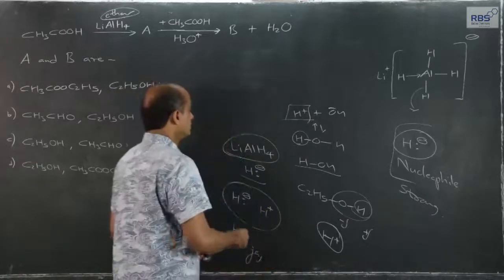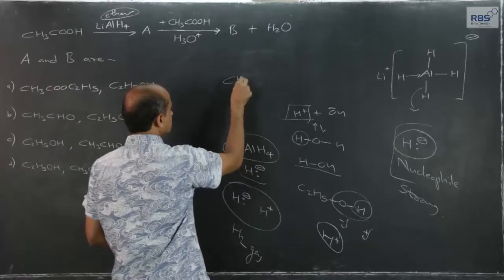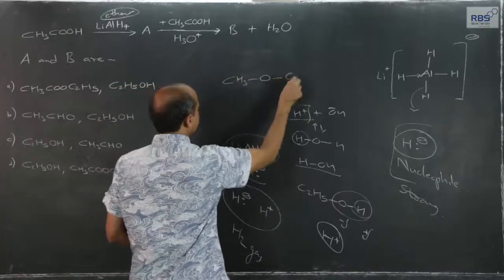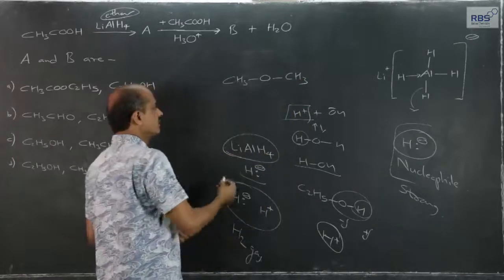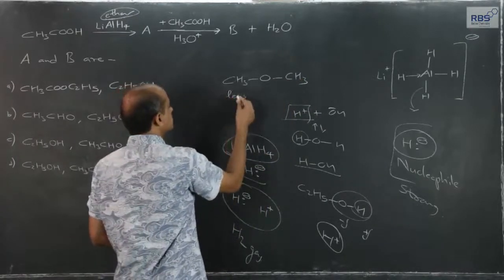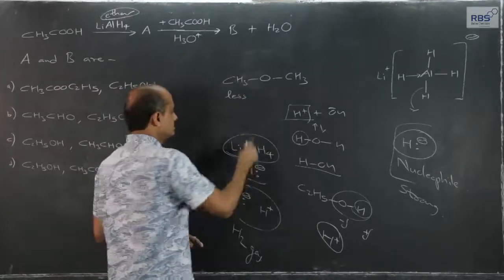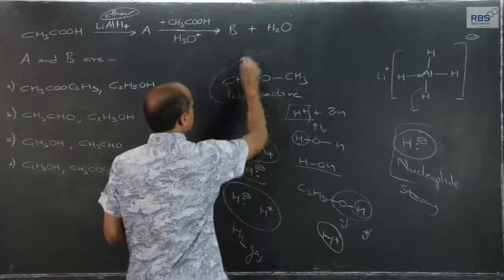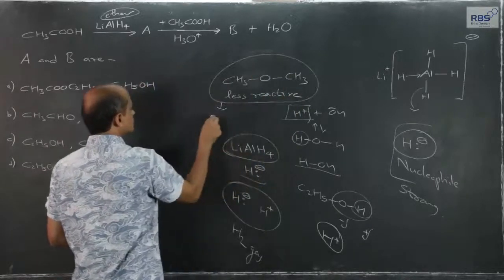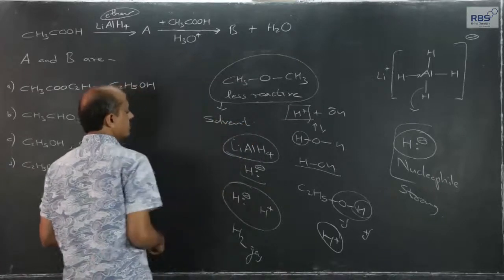as a solvent. Therefore, we have to use ether, for example dimethyl ether or diethyl ether, which are very less reactive, negligible reactivity, and therefore these are used as solvent during lithium aluminum hydride reactions.